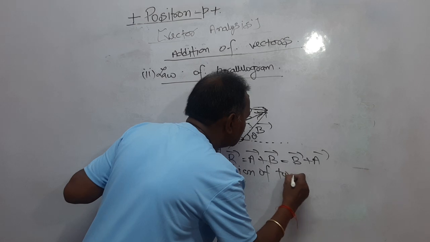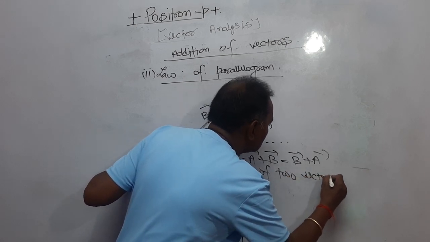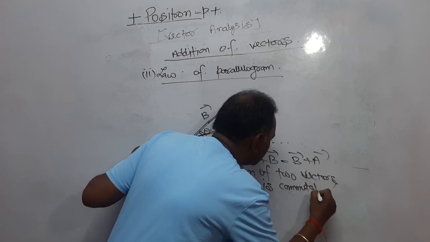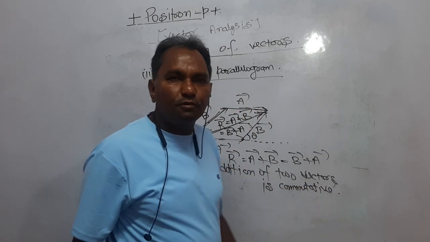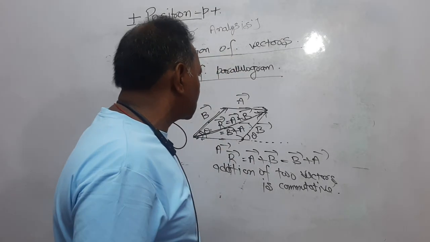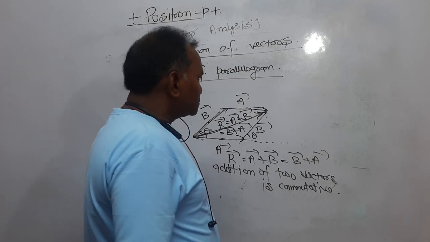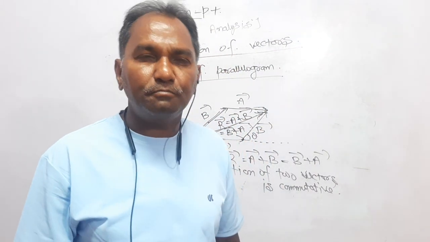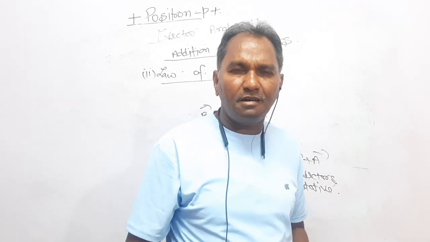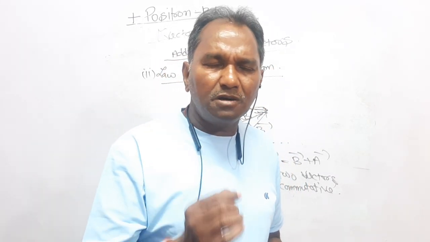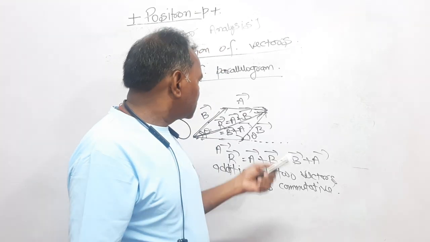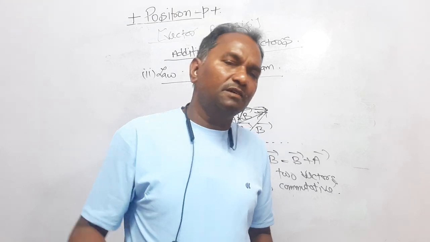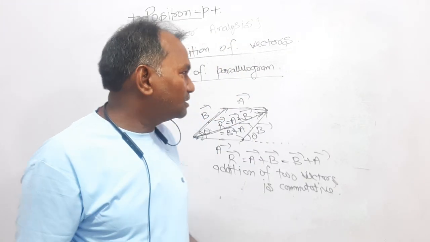This property is said to be that the addition of two vectors is commutative. Addition of two vectors is commutative, you can say in this case. Now, dear student, in this way, using the law of parallelogram, we have added the two vectors, vector A and vector B, and proved that the addition of two vectors is commutative. It means either you add A in B or you add vector B in vector A. In both the cases, the resultant will be the same.